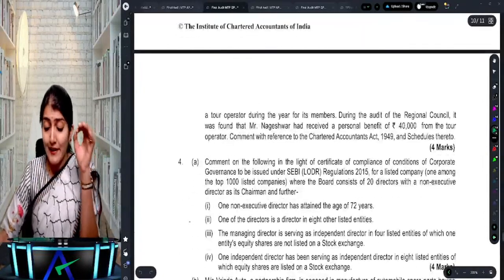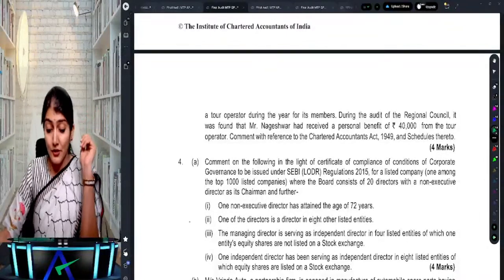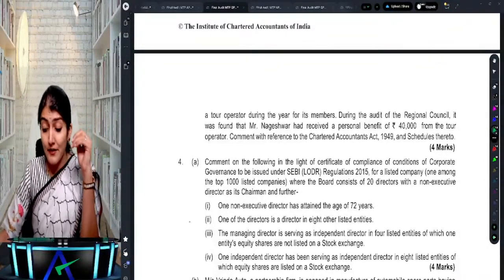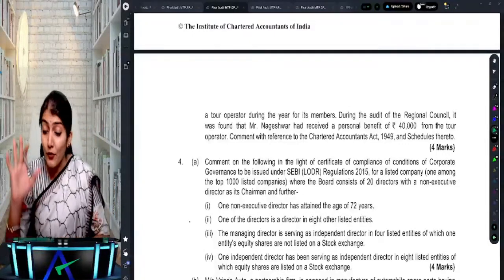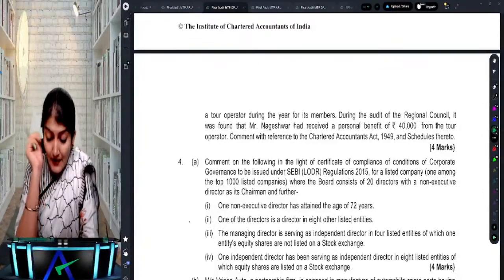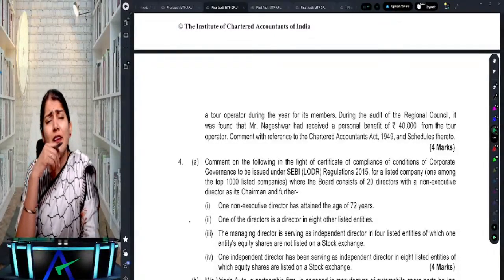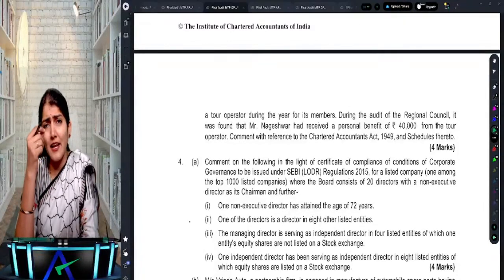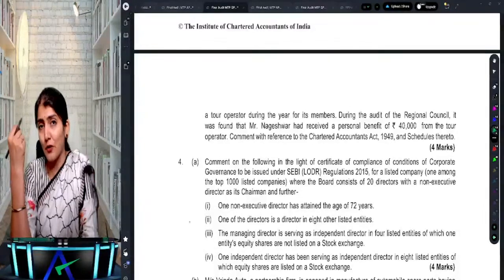Comment on the following in the light of certificate of compliance of conditions of corporate governance to be issued under SEBI LODR for a listed company, one among the top 1,000 listed companies, where the board consists of 20 directors with a non-executive director as its chairperson, and further, one non-executive director has attained the age of 72 years. What does it say? You cannot have a person who has attained the age of more than 75 years as a director in your company, non-executive director.